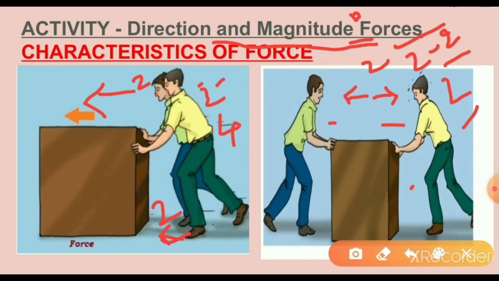Take another case: one person is applying a force of 6 newtons in one direction, and another person is applying a force of 8 newtons in the opposite direction. So what is the resultant force? 8 minus 6 equals 2 newtons. In this case, the net force acts in the direction of the higher magnitude of force.